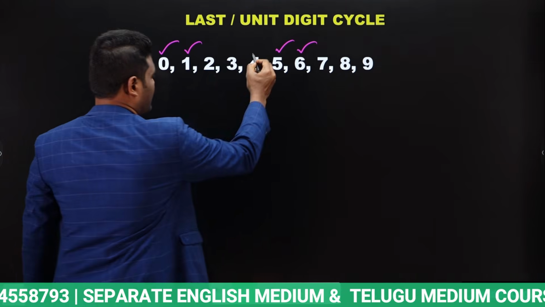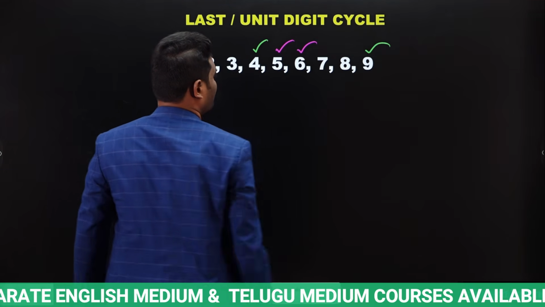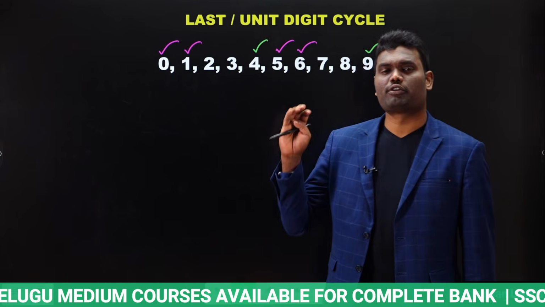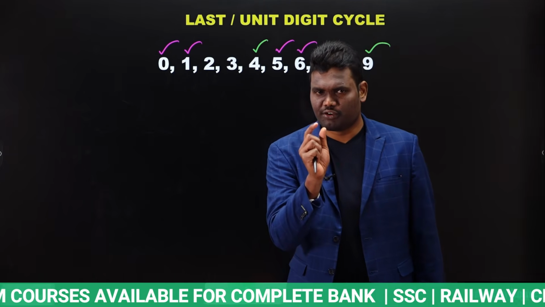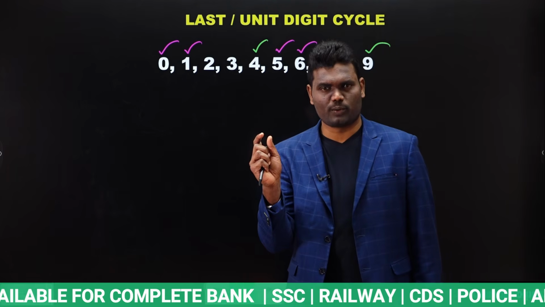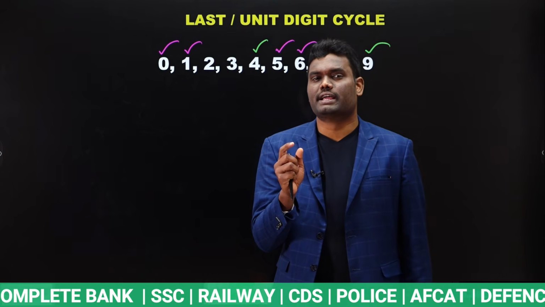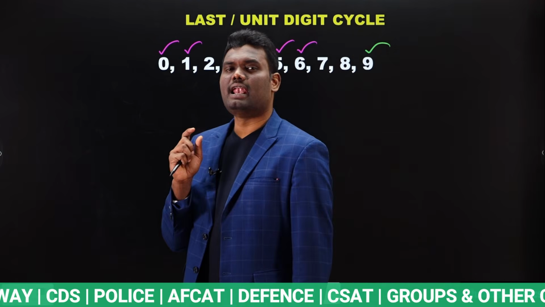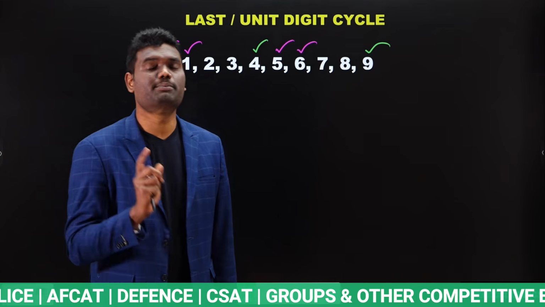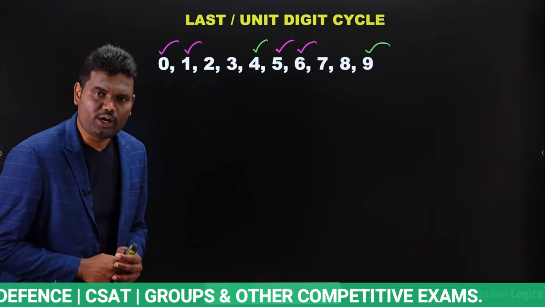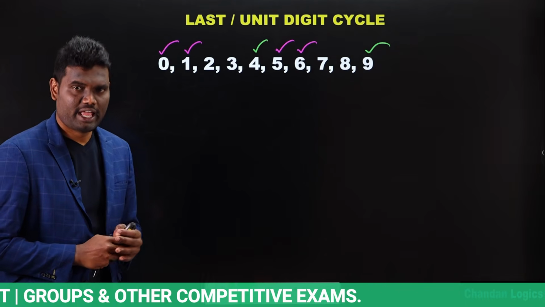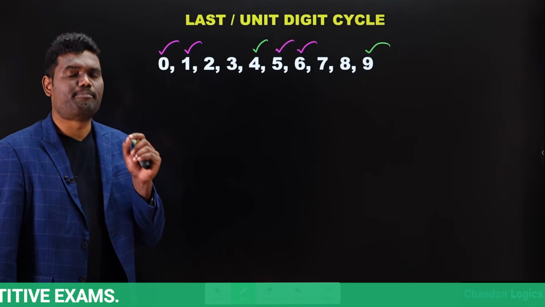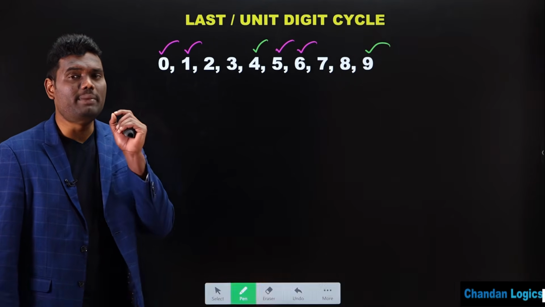Next, for 4 and 9, we are going to have 2 possibilities. For 4, we have last digit 4 and last digit 6. If the power is odd, then the last digit will be 4. If the power is even, then the last digit will be 6. Similarly, for 9 also, we have 2 possibilities. If the power is odd, the last digit will be 9. If the power is even, the last digit will be 1.